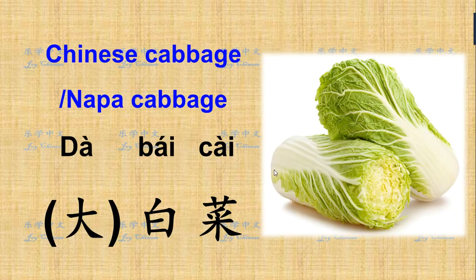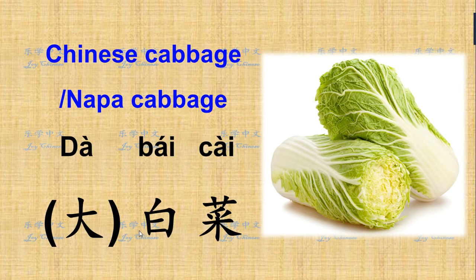The first one we're going to learn is Chinese cabbage. In the US, in the supermarket, you'll see it called Napa cabbage. Actually, you will frequently see this in northern China, and people love this vegetable so much. I say it in Chinese.